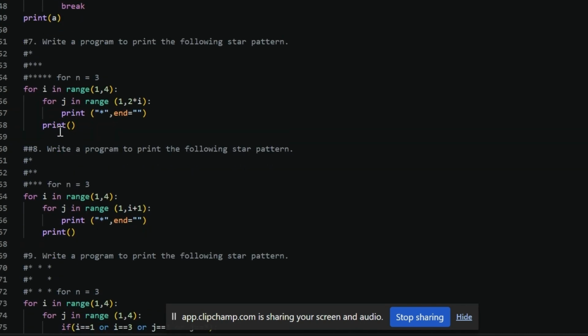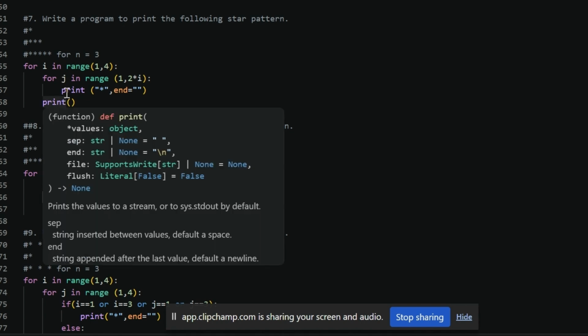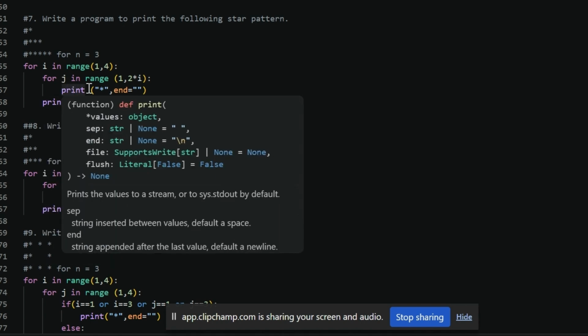Okay, these are the pattern questions. Write a program to print the star pattern. How? First of all, for this we will use nested loops, which means a loop inside a loop. I am using a for loop, then again a for loop inside the for loop. For I in the range of 1 to 4, because 4 is excluded. And this time another variable j, or any variable you can take.